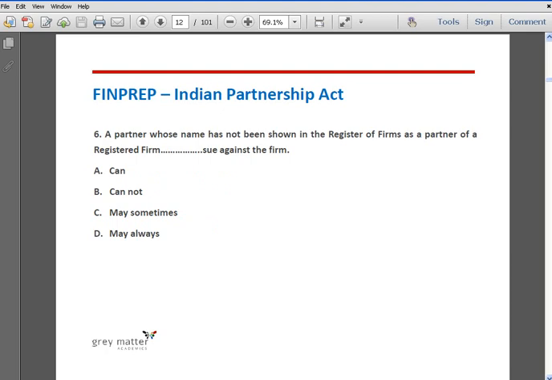Question number 6. A partner whose name has not been shown in the register of firms as partner of a registered firm dash sue against the firm. Option A, can; option B, cannot; option C, may sometimes; and option D, may always. The correct answer is option B, cannot. Only a registered firm has the right to sue. Also, during registration, only the partners who are mentioned in the deed have the right to sue against the firm, and hence the other partners cannot sue against the firm.